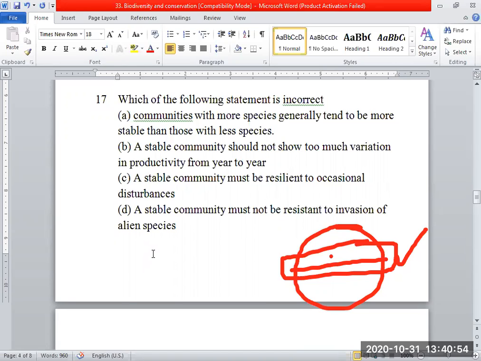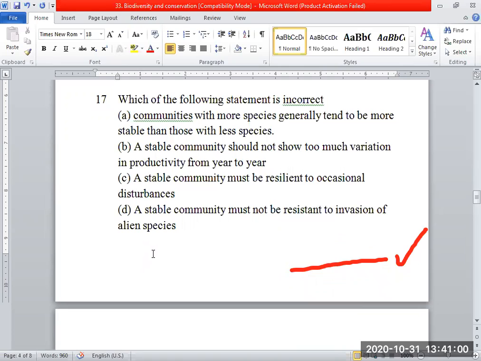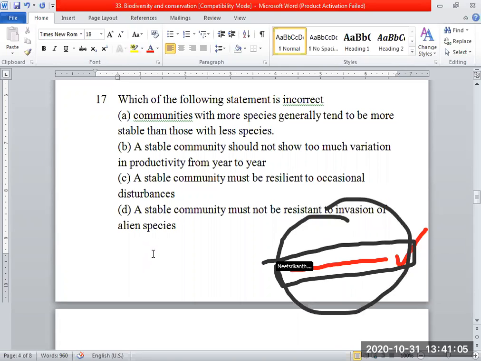A stable community should not show too much variation in productivity from year to year. Yeah, in a stable community, where we said the tropics, we call it a stable community, productivity is almost or nearby constant. Based on that, the statement is made.